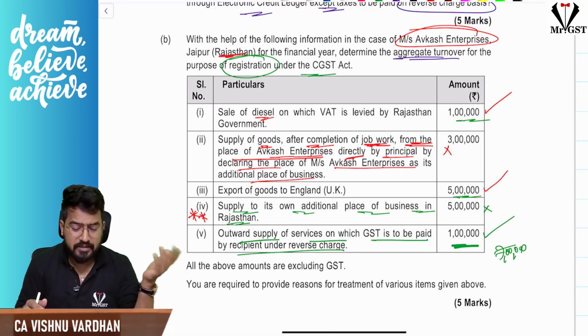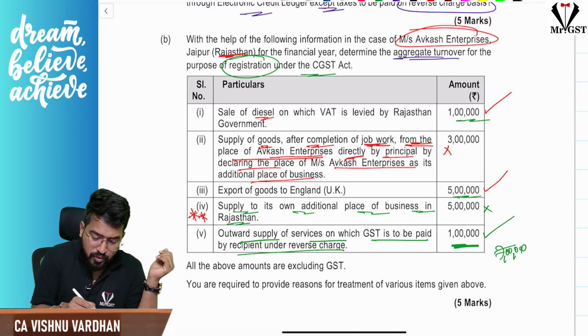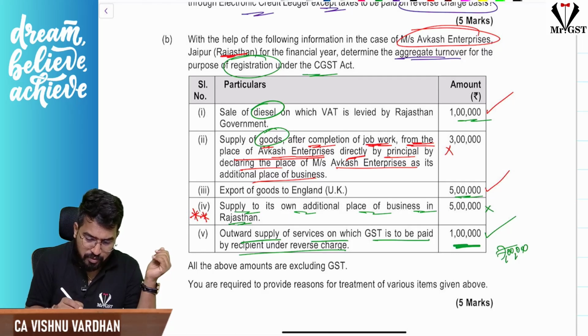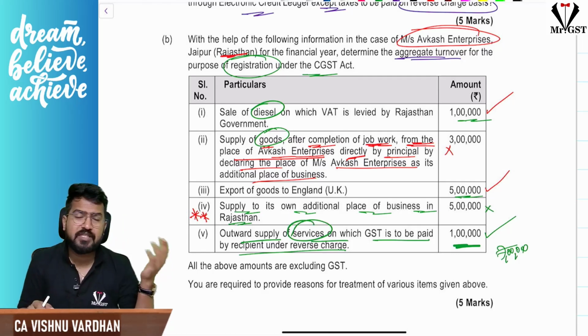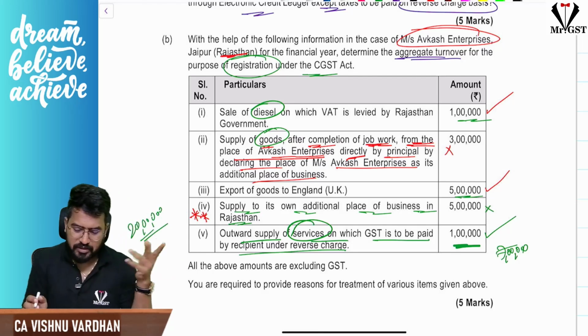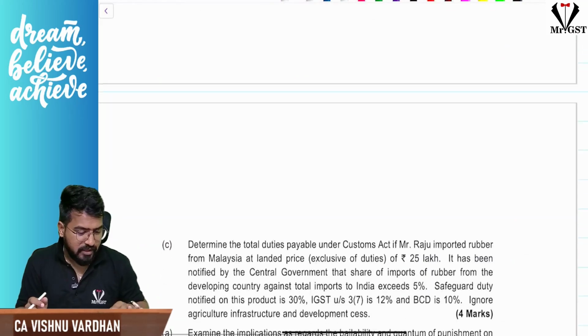This is in Rajasthan. In Rajasthan, he is selling goods as well as providing services also. So when he is providing goods and services both together, obviously in Rajasthan the threshold limit is 20 lakhs, if you remember. So he need not go for registration. That is the point. A simple question, not that difficult one.